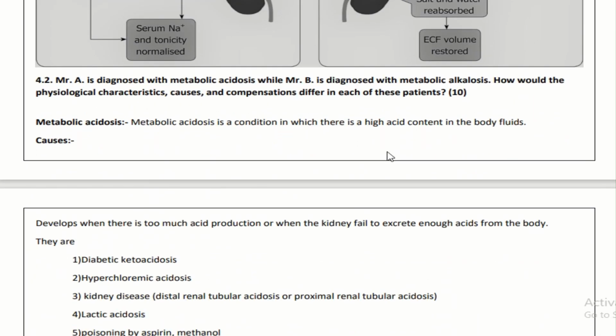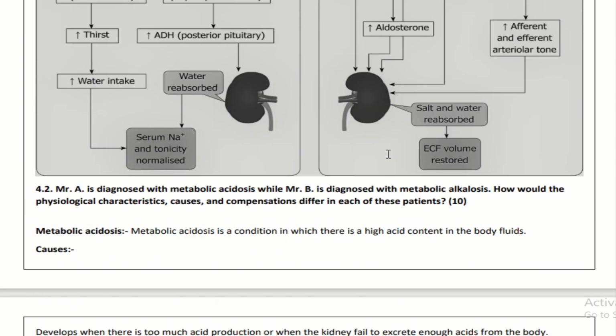Next, they ask you, Mr. A is diagnosed with metabolic acidosis while Mr. B is diagnosed with metabolic alkalosis. How would the physiological characteristics, causes, and compensation differ in each of these patients?